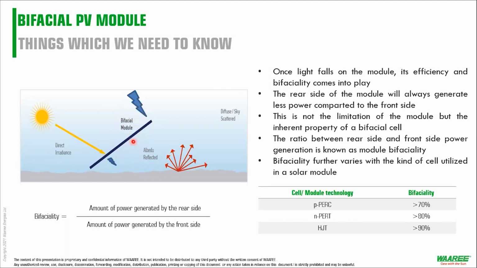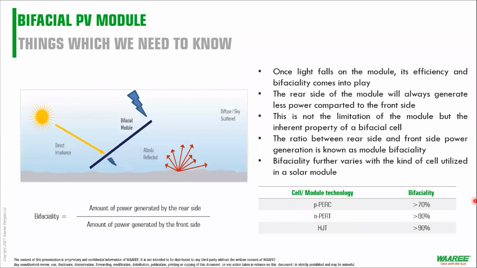Your backside would not generate exactly the same. Your backside would generate close to 40 units or 30 units or 45 units. So this ratio of the back power and the front power is known as bifaciality. And let me remind you, this bifaciality is not a limitation of your solar module, but an inherent property of your cell itself.